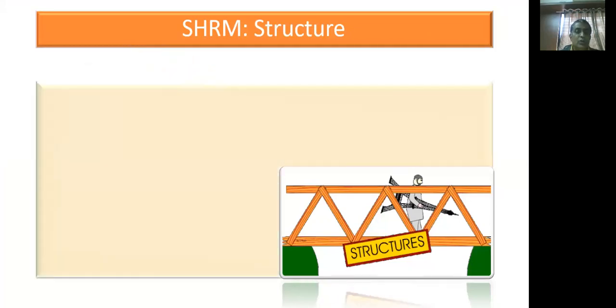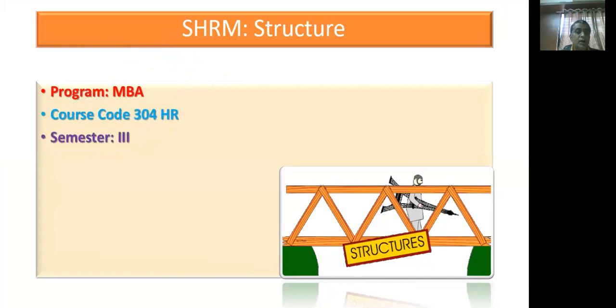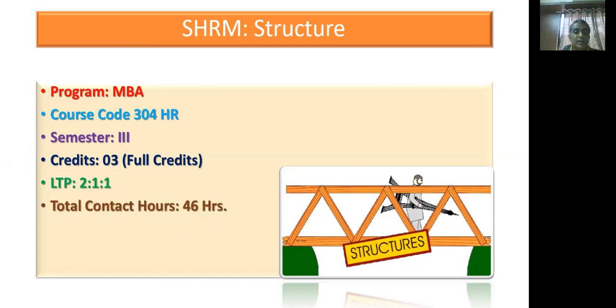The SHRM course is required as a partial fulfillment of the MBA program. The course code is 304 HR. It belongs to semester 3 of HR specialization. It offers 3 full credits, which is of 100 marks weightage. LTP structure is 1:1. The total contact hours required to accomplish this course are 46 hours, and the program MBA is affiliated to Savitribai Phule Pune University.